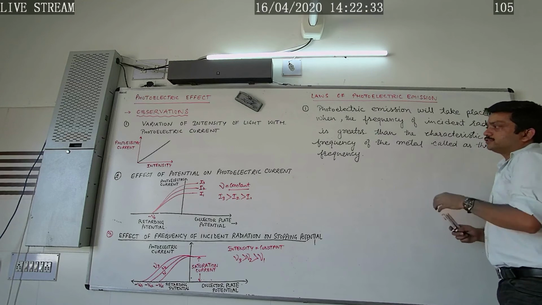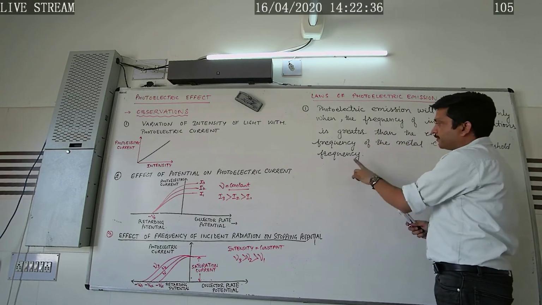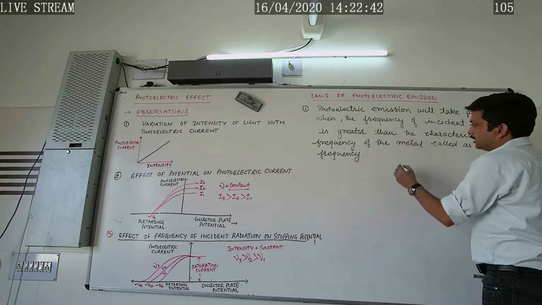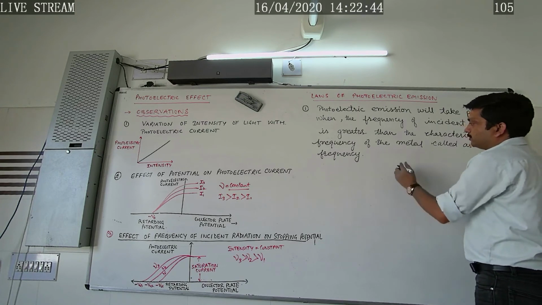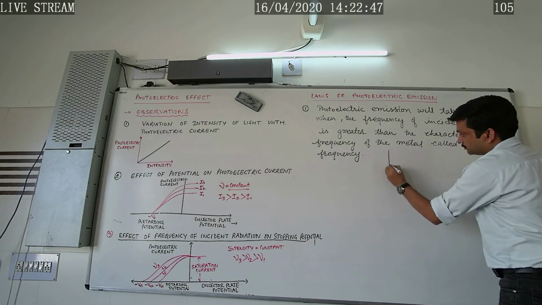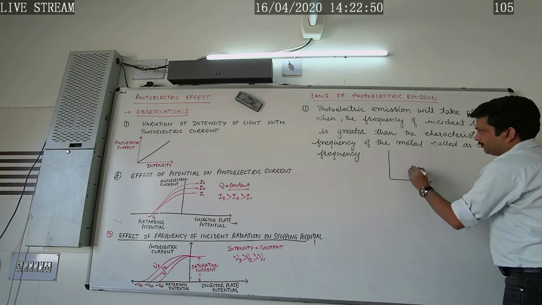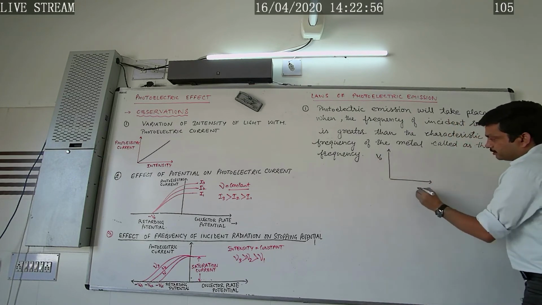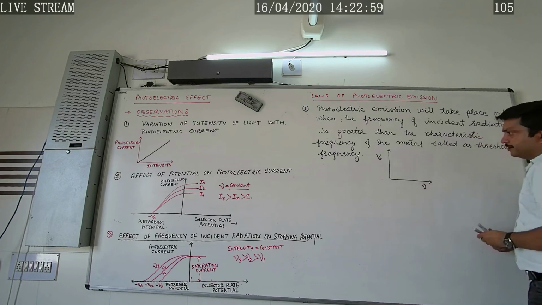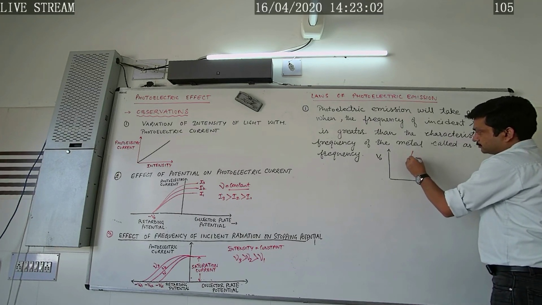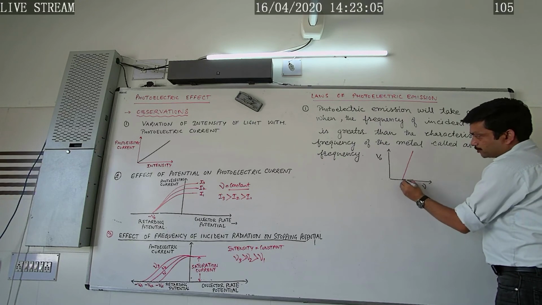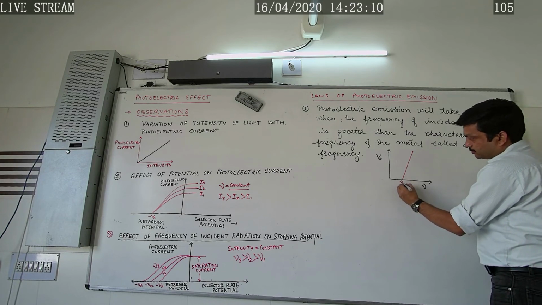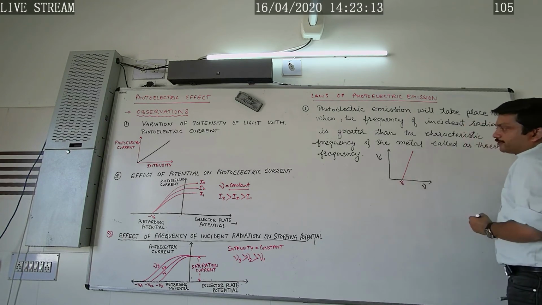So if the frequency of incident radiation is lesser than this threshold frequency, no photoelectrons will be emitted from the metal surface, and we can explain this with the help of the graph. If we plot the graph between the stopping potential and the frequency nu, which is varying, then no stopping potential is required in this region, and therefore this frequency is called the threshold frequency.